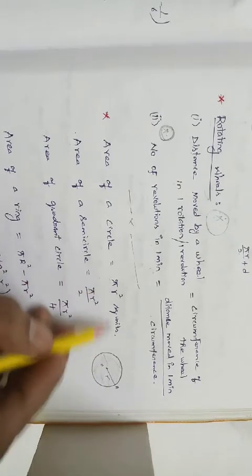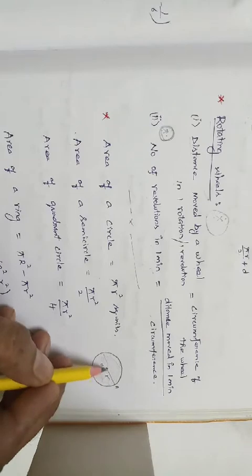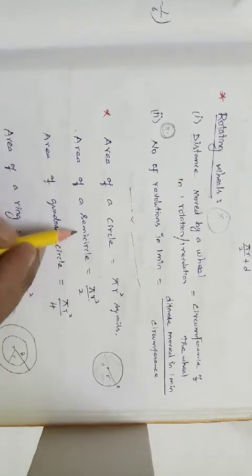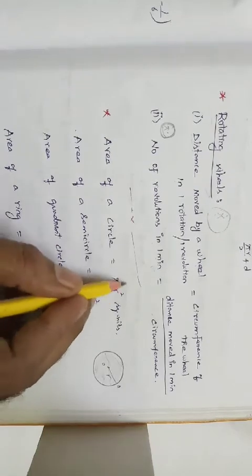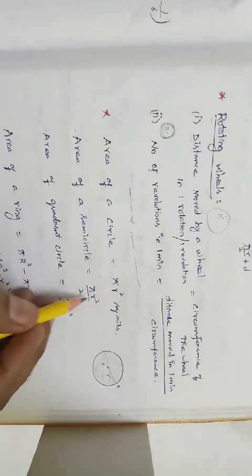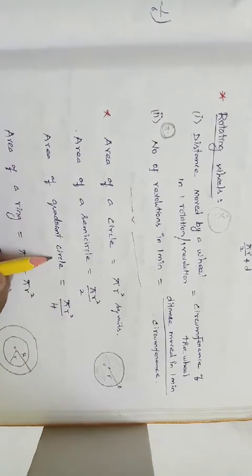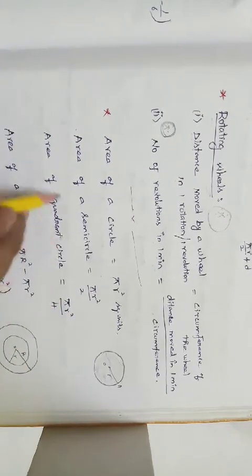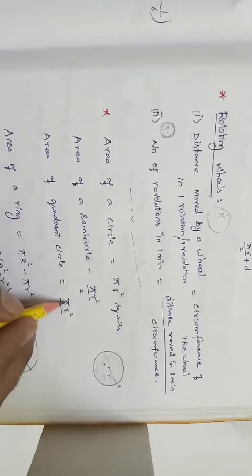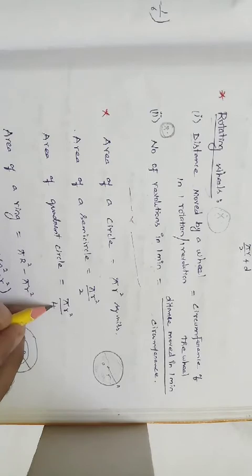Pi r square. If you know the value of radius, then we can easily find the area of a circle. The area of a semicircle, that is half of the circle, is pi r square divided by 2 square units. Then the area of a quadrant circle, quadrant meaning one of 4 parts, is pi r square divided by 4, right?